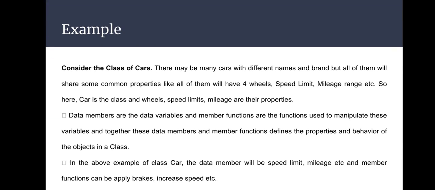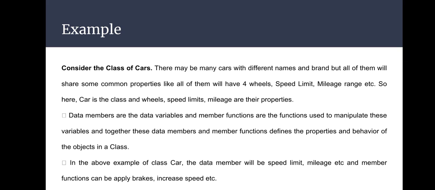For example, consider a class of cars. There may be many cars with different names and brands, but all of them will share some common properties, like all of them will have four wheels, speed limit, mileage, range, etc. So here car is the class and wheels, speed limit, mileage are its properties.